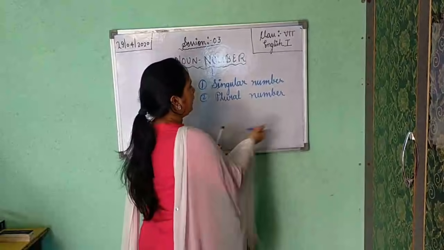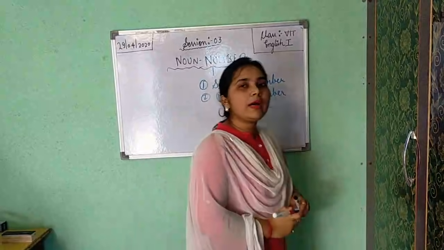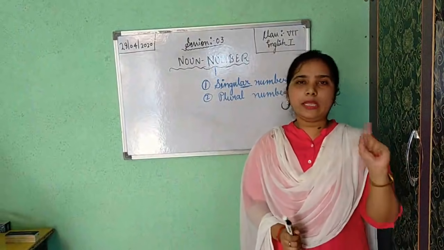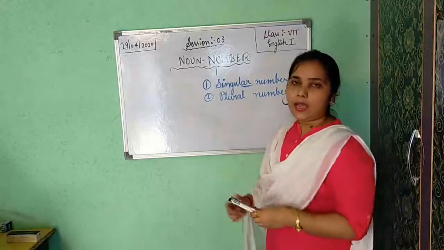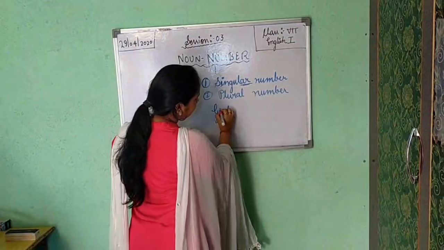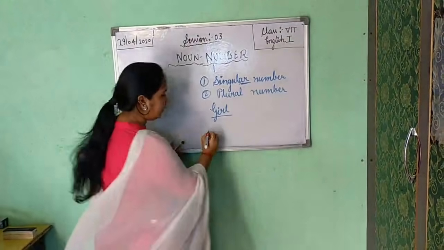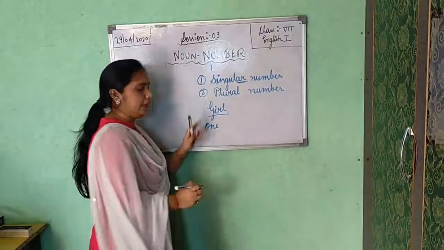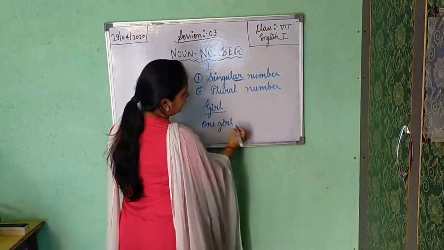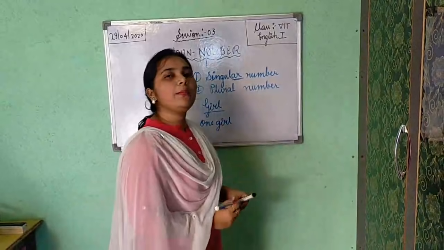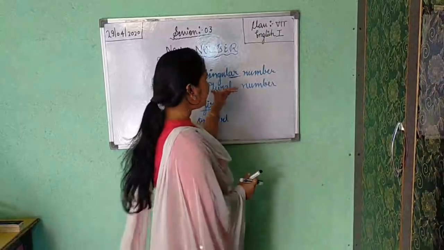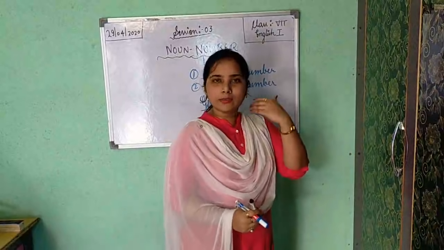This singular number is denoting only one thing. It shows only a single thing. If I am writing girl, this girl means only one. It shows only one girl. So singular number shows only one thing or one person, whereas plural number shows more than one.